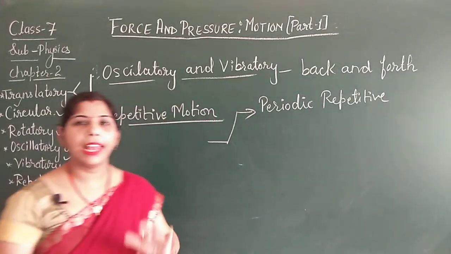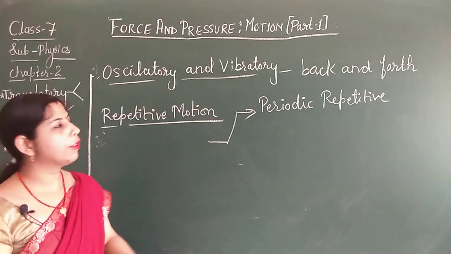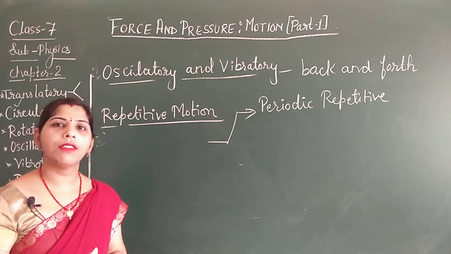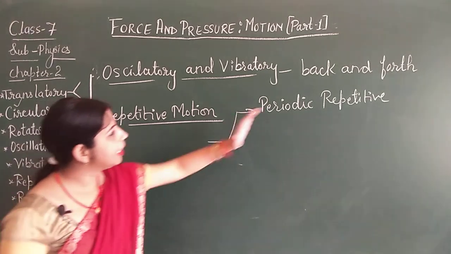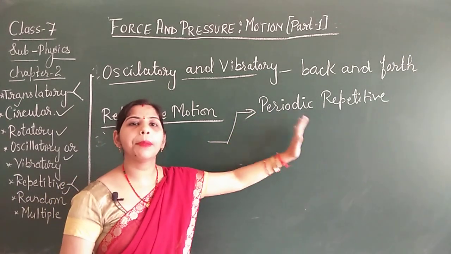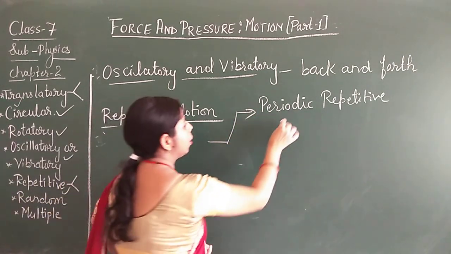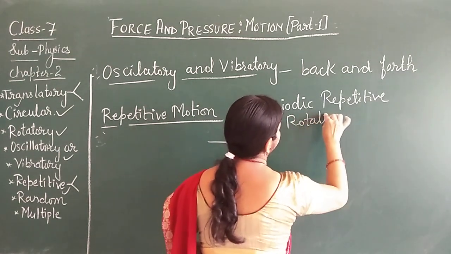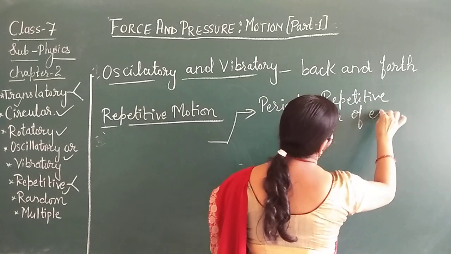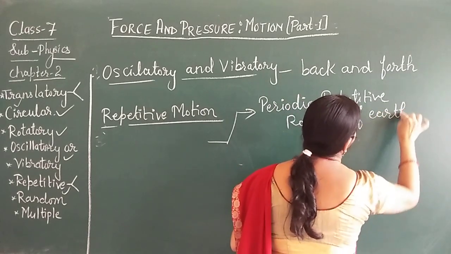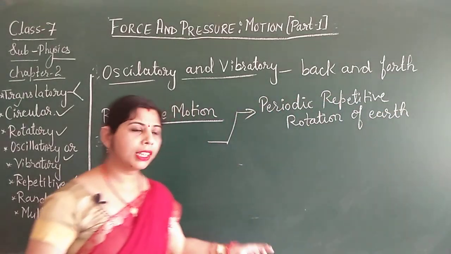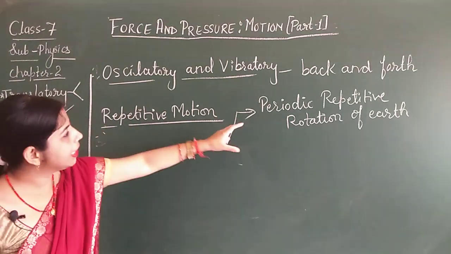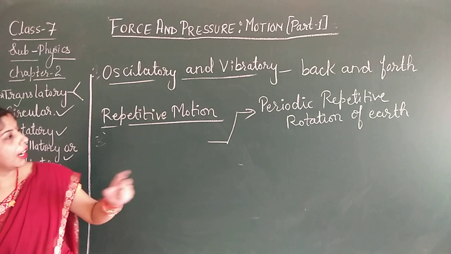That means an object moves at particular intervals of time. That means a particular interval of time is there and that interval of time is going to repeat that thing, just like the rotation of earth. For the rotation of earth, there is a particular timing. On that timing, these things are going to rotate again and again.